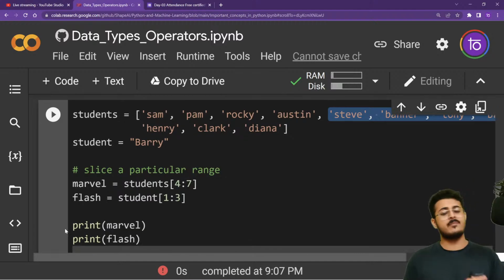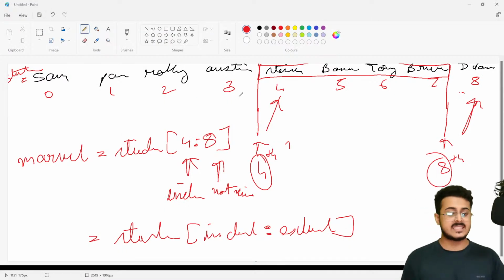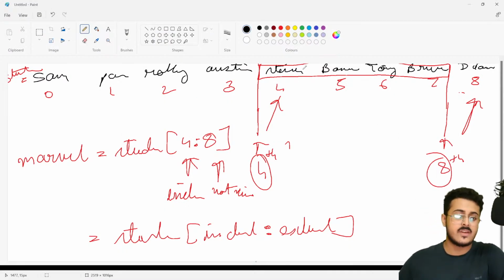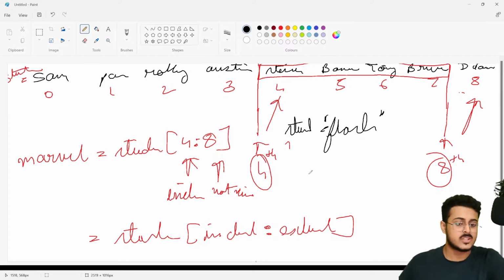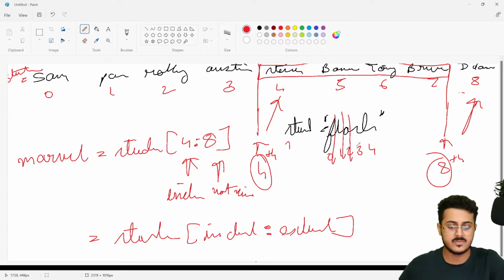Let's look at this, and the same goes for strings as well. If you're having a string, let's say Flash, a string called student, in strings as well the indexing is the same. The first character is 0, the second character is 1, the third is 2, the fourth is 3, and 4. So 0, 1, 2, 3, 4 for each of the characters inside your string itself.